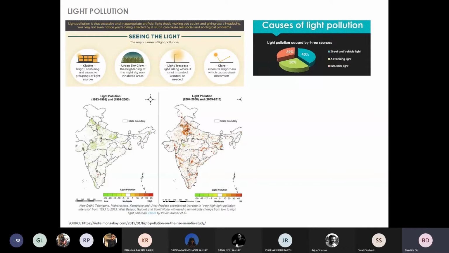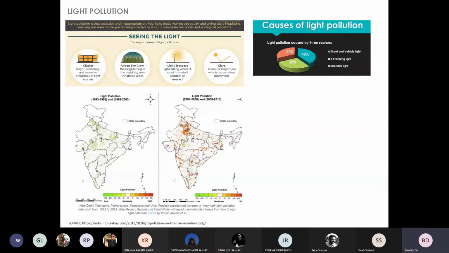We keep talking about how in cities we have lost the visual clarity of the night sky, or stars are not visible to us, and we keep blaming just air pollution as the cause of it. But you'll be surprised to know that it is not just air pollution, but light pollution to an extent also plays a huge role in reducing the visibility of the night sky.